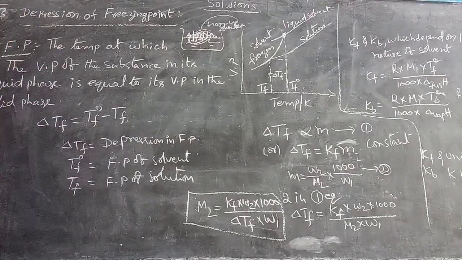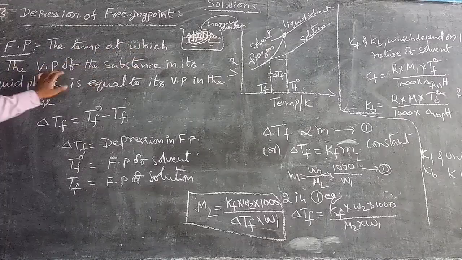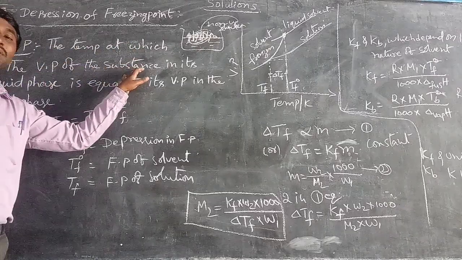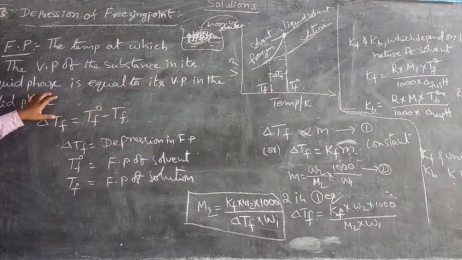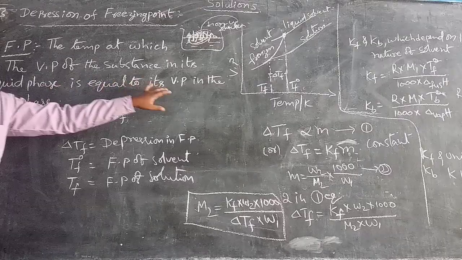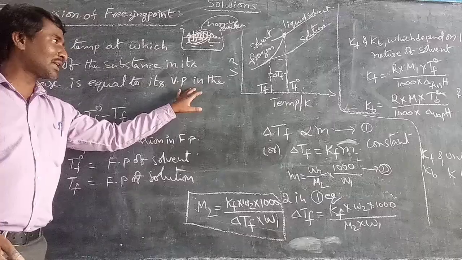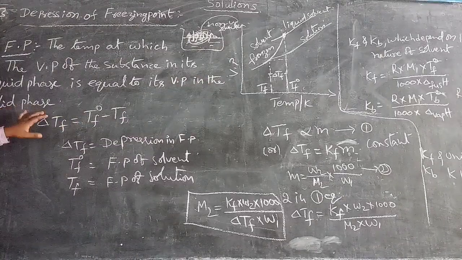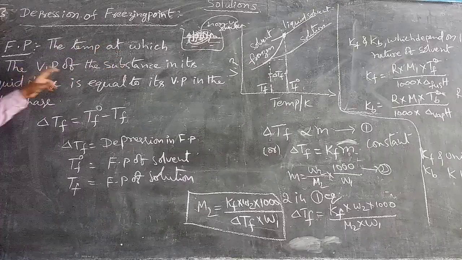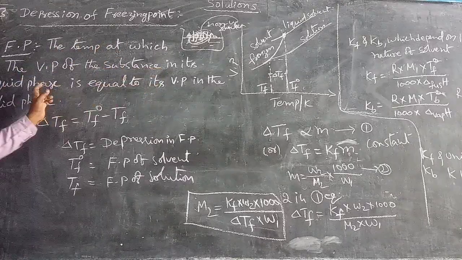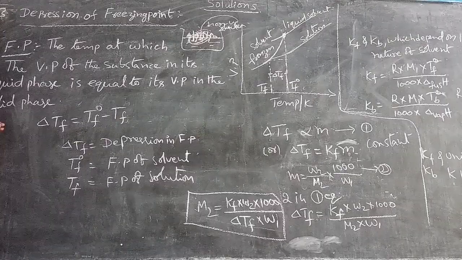So according to this, freezing point is the temperature at which the vapor pressure of the substance in its liquid phase is equal to its vapor pressure in the solid phase.